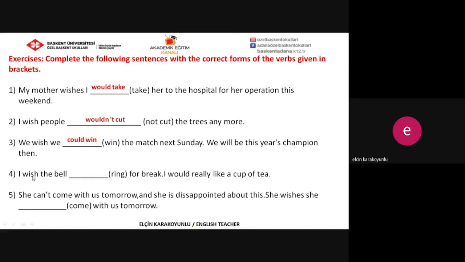And four, I wish the bell would ring for break. I would really like a cup of tea. And five, she can't come with us tomorrow, and she is disappointed about this. She wishes she could come with us tomorrow.